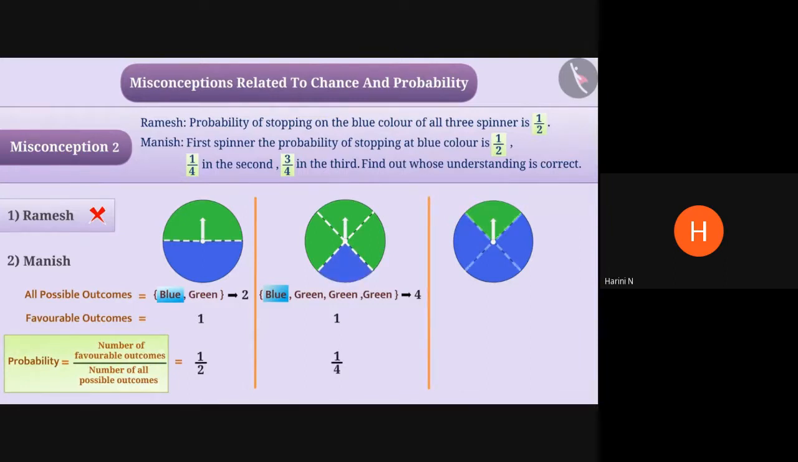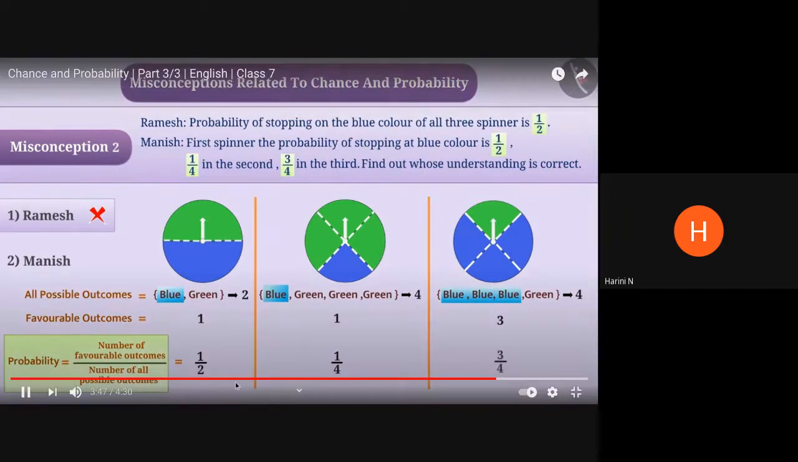On making 4 equal parts of the third spinner, there are 1 green part and 3 blue parts. That is, the number of possible outcomes of the experiment is 4. From these, the condition of getting blue color is 3. Therefore, the number of favorable outcomes of the experiment is 3. We can say that the probability of getting blue color is 3 by 4.